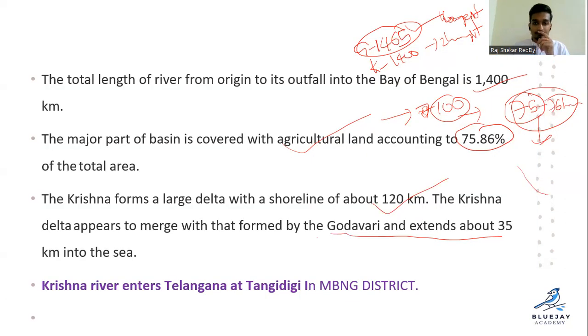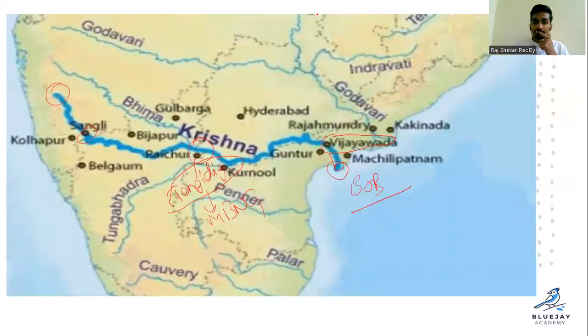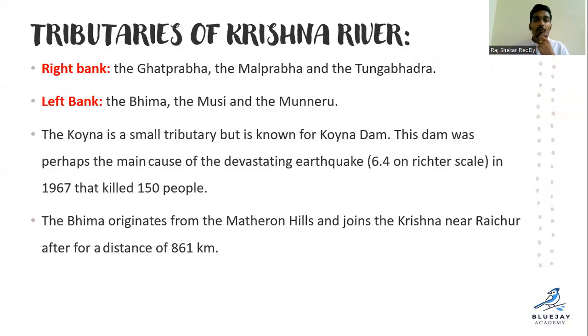Clear? And Krishna enters Telangana at the Tangidiki region, or the village in Mahabubnagar district. Clear? Very important. So where does our Godavari enter? Kandakurthi. Clear? Tributaries of Krishna and Godavari: